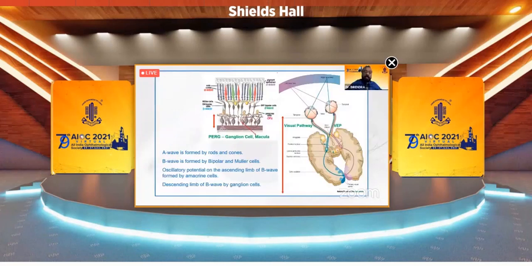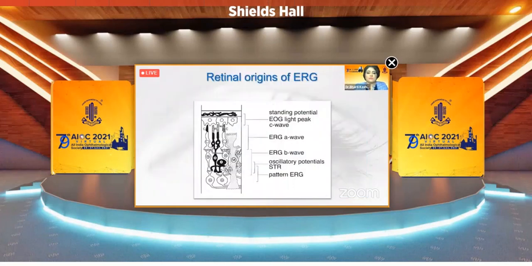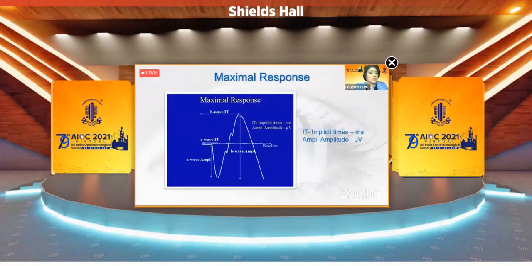Now, the A wave of ERG is a negative wave. It is formed by rods and cones. B wave is the positive wave. It is formed by bipolar and Muller cells. The oscillatory potential on the ascending limb of B wave is formed by amacrine cells, and the descending limb of B wave is formed by ganglion cells. Now, this is the maximal response, and as we record it, we record implicit time, which is expressed in millisecond, and we record amplitude, which is expressed in microvolt.